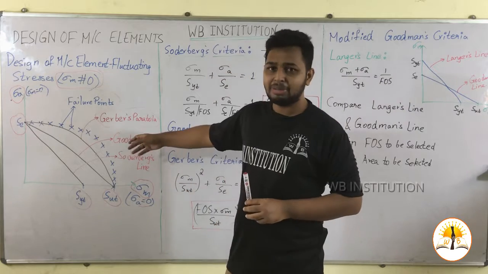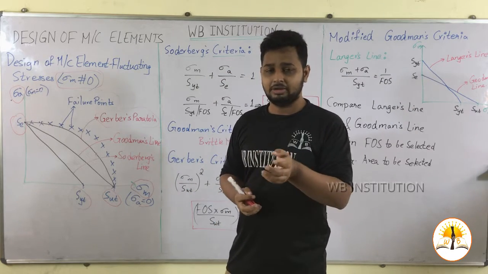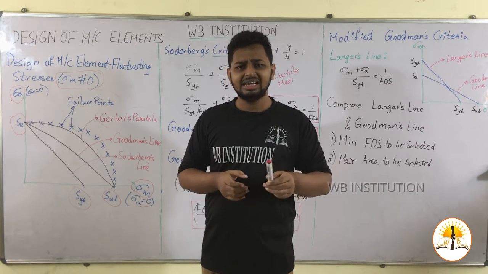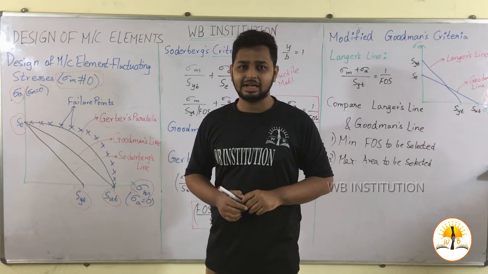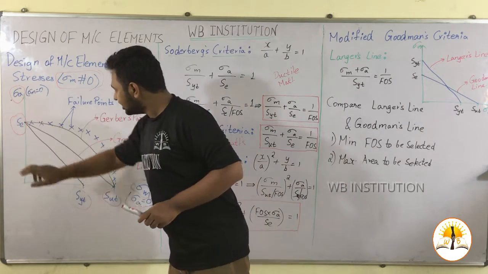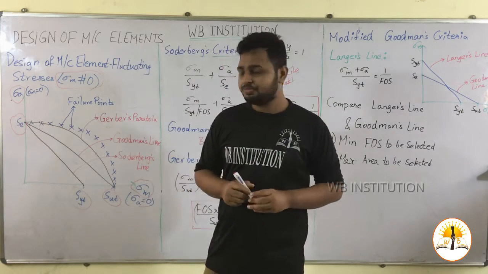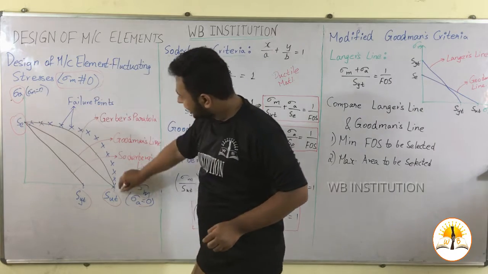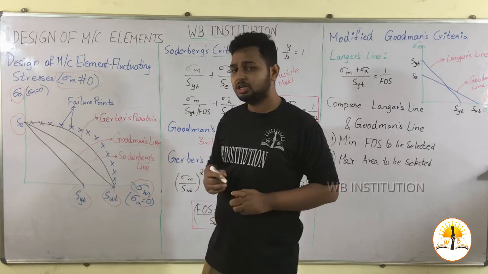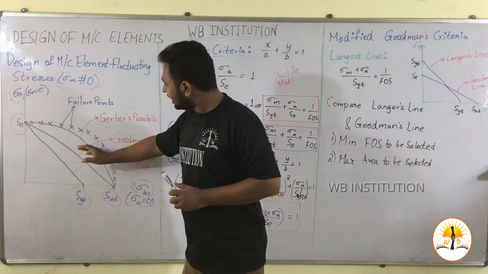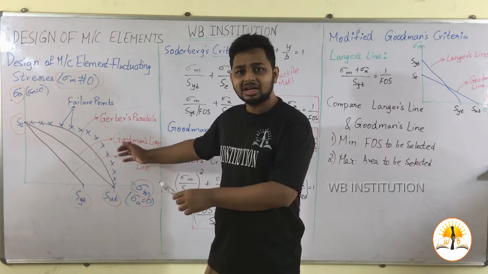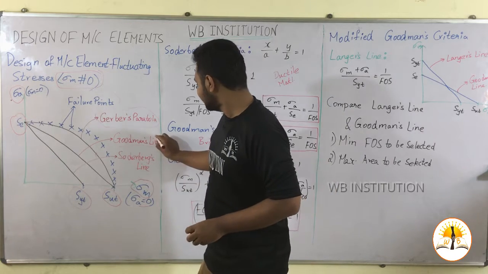Also, the parabolic equation which we can take for solution is a little more difficult than the straight line. So, if we draw a straight line from endurance strength to ultimate strength, then that line is known as Goodman's line. By comparing these two lines, Gerber's parabola and Goodman's line, which is more conservative? Obviously, it is Goodman's line.